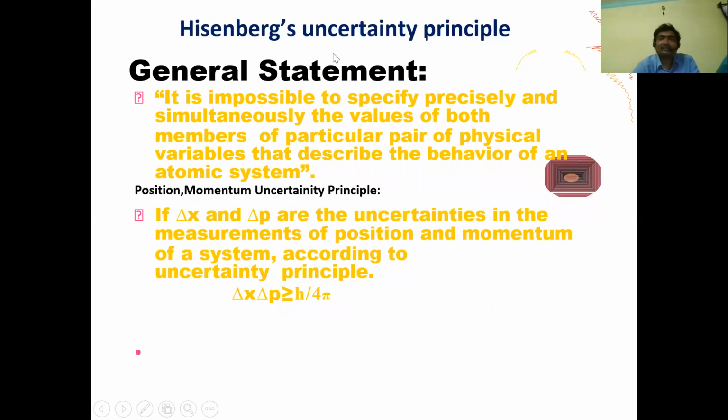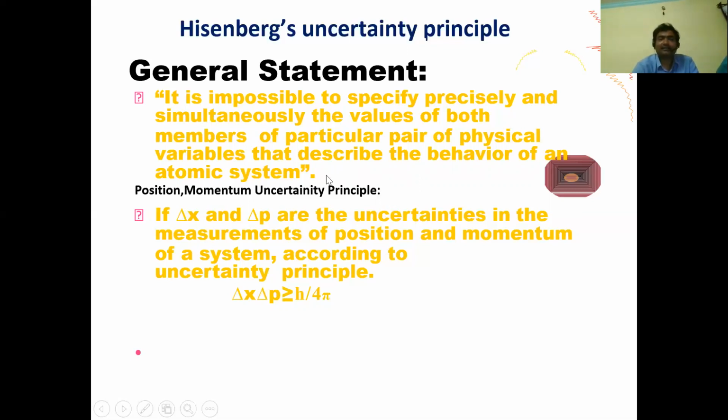Now let us discuss Heisenberg's uncertainty principle. It is a quite interesting principle based on the dual nature of matter. The general statement is that it is impossible to specify precisely and simultaneously the values of both members of a particular pair of physical variables that describe the behavior of an atomic system.